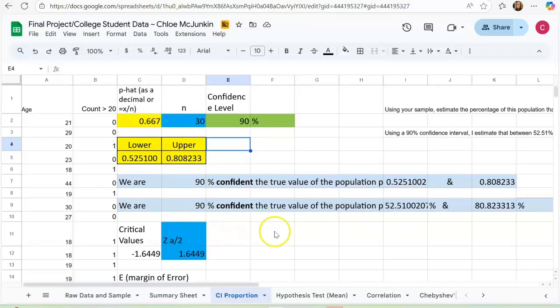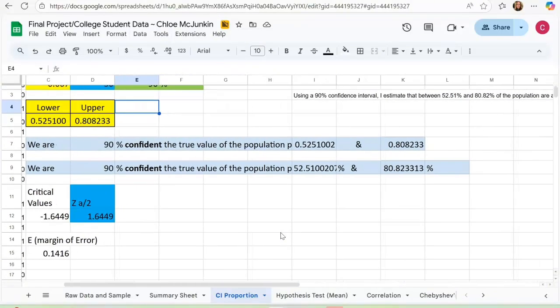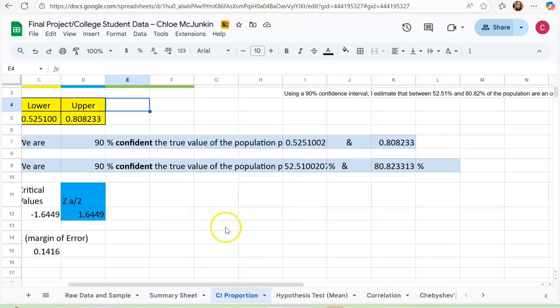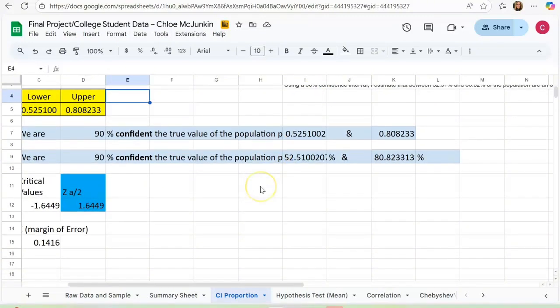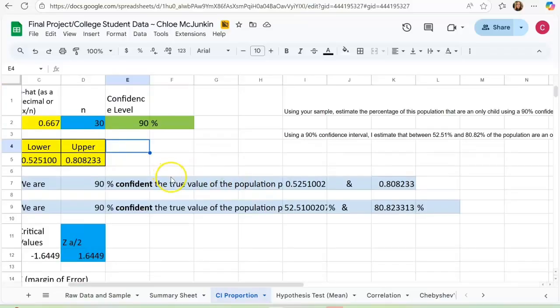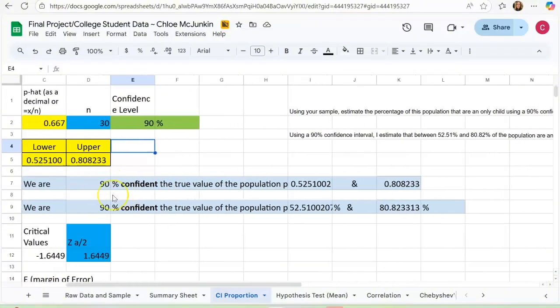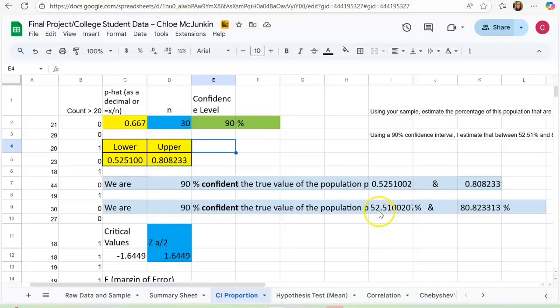So, in other words, if we repeated the study many times, 90% of the confidence intervals we calculate would contain the true percentage of the population who are an only child, which we estimated to be between, my goodness, my screen's acting up, 52.51 and 80.82. So this interval gives us a likely range for the population percentage based on our sample data.